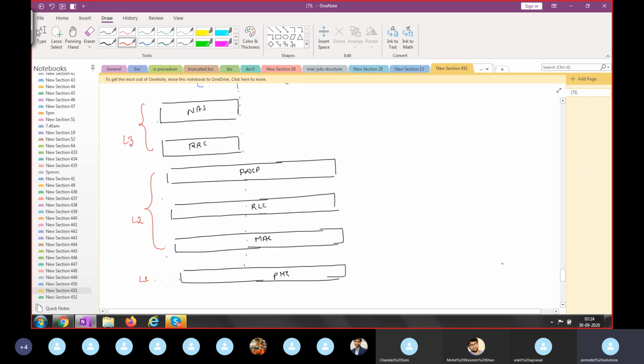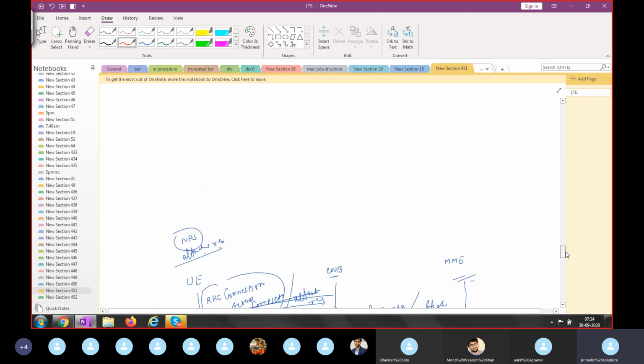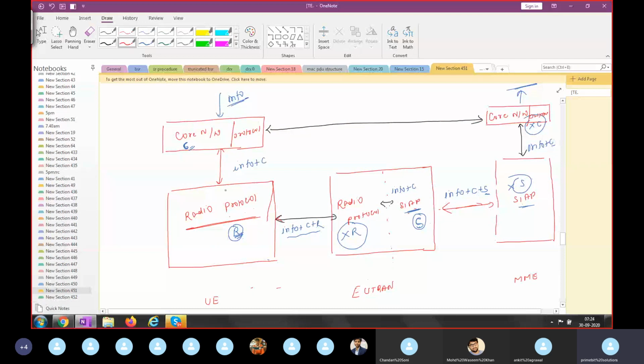Now compare this low level design with the high level design. Your UE protocol stack has two protocols, the radio protocol and the coordinator protocol. In low level design, we have to understand which layers work as radio protocol and which work as coordinator protocol.